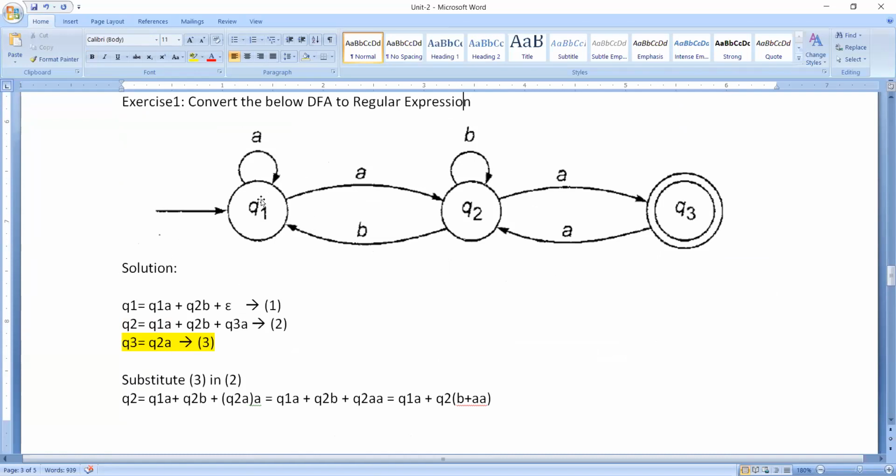The first point is we need to consider only the incoming edges for each and every state. The second point is we add epsilon only for the initial state. And the third point is we find the regular expression only for the accepting states, which are nothing but the final states.